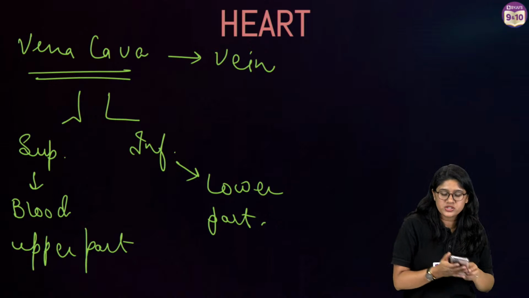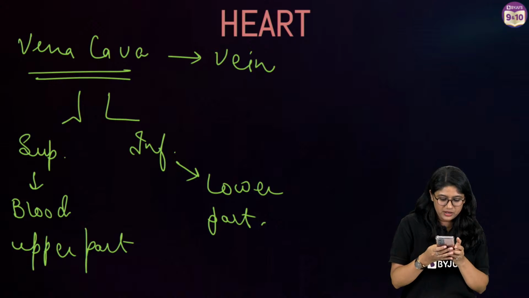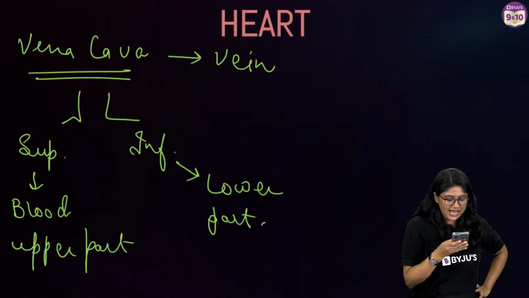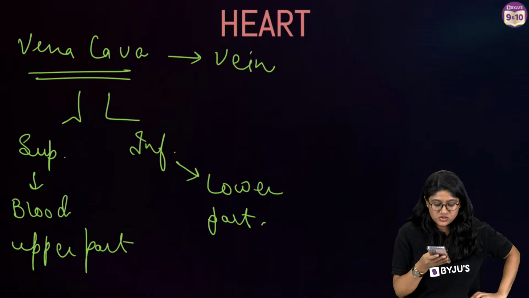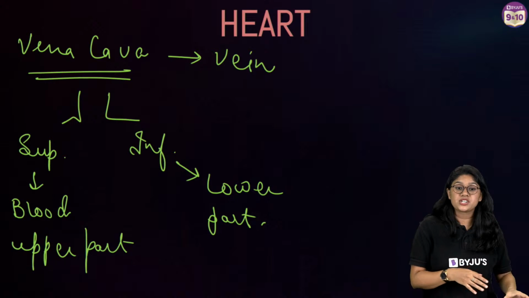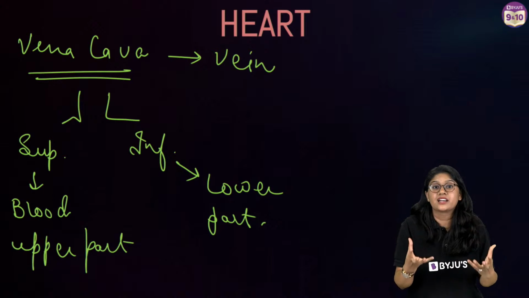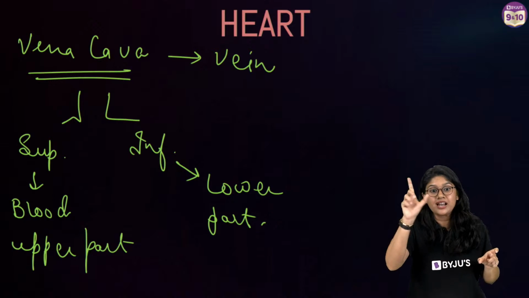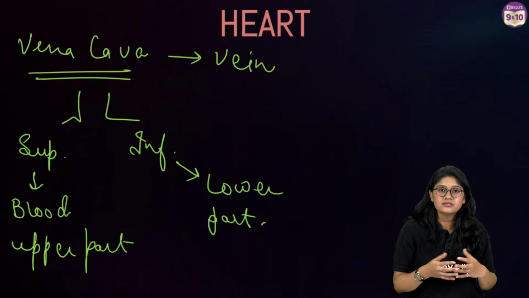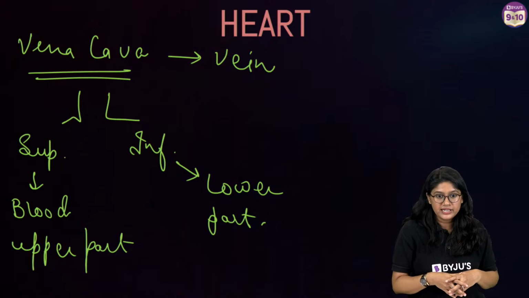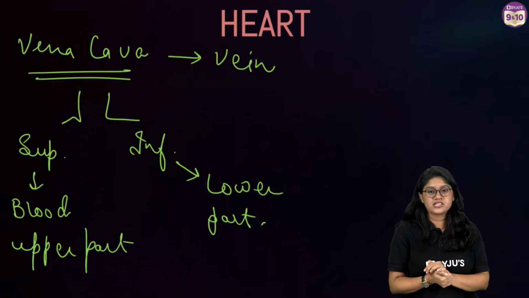Student doubt: ma'am, if the deoxygenated blood is carried from the right ventricle to the lungs, then why is pulmonary artery valve present in the right atrium? कहाँ पे? हाँ, बच्चे जो deoxygenated blood carry कर रहा है ना from right ventricle to the lungs, वो कौन सी vein है? कौन सी artery actually? Pulmonary artery. ठीक है, तो pulmonary artery है वहां पे, इसलिए इसको हम पढ़ रहे हैं.